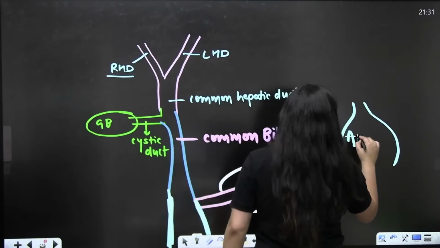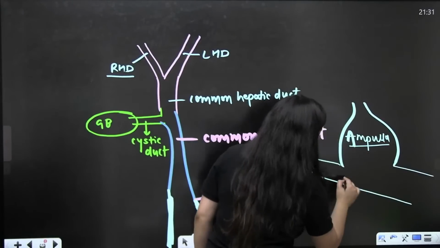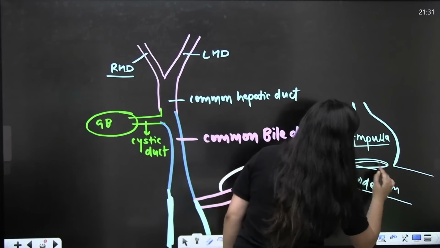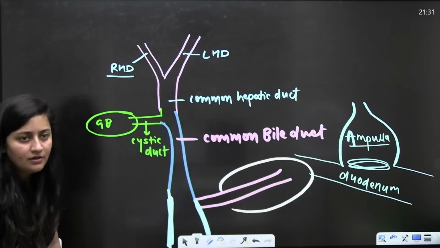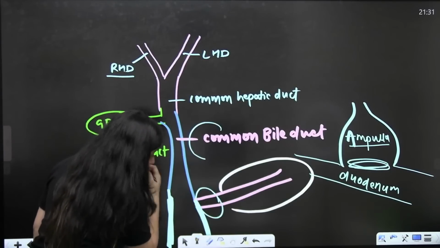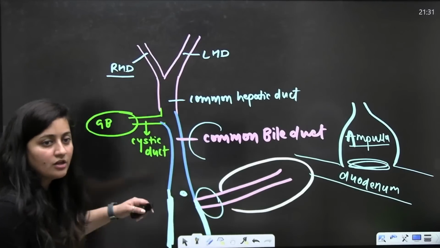It looks like a funnel. So, it is the ampulla. We also call it Vater's ampulla. It will open up in the duodenum, right? It will open up in the small intestine. And here what do we have? We have the sphincter of Oddi, and this common bile duct, before joining this pancreatic duct, is even guarded by the sphincter of Boyden. Very good, sphincter of Boyden.